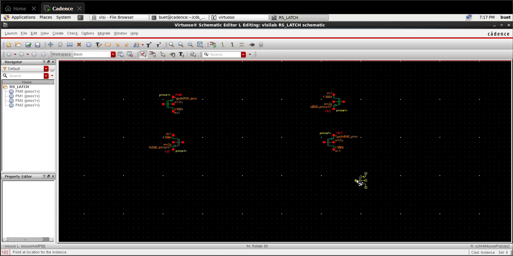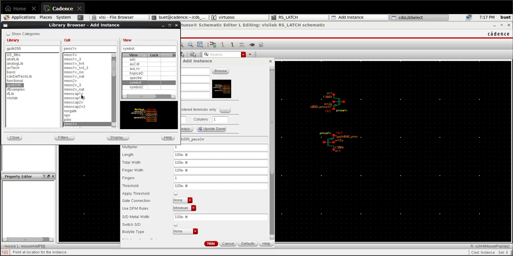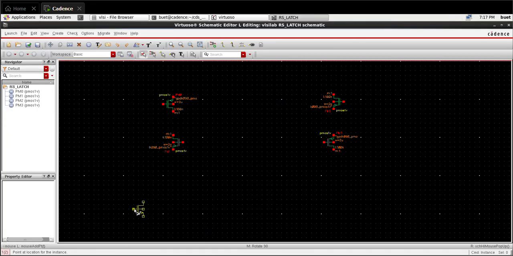Now I am selecting the NMOS. Go to instance, press I for the instance, go to NMOS 1 volt and change the finger width and total width to 1U for the NMOS. To rotate, press R.